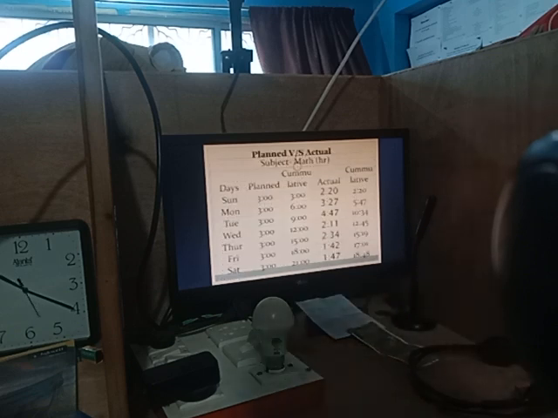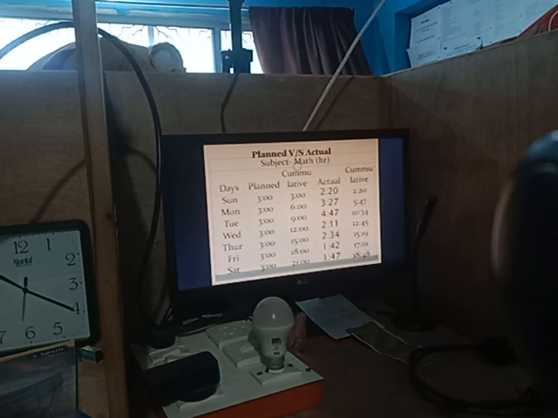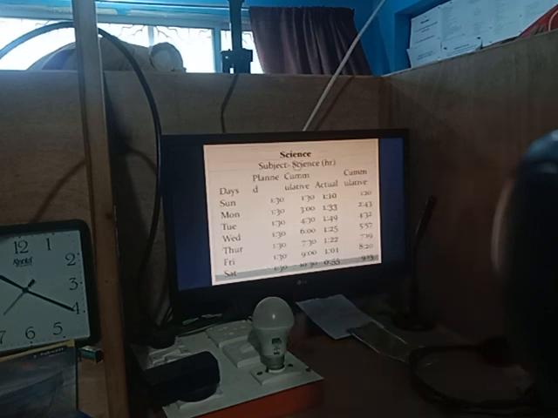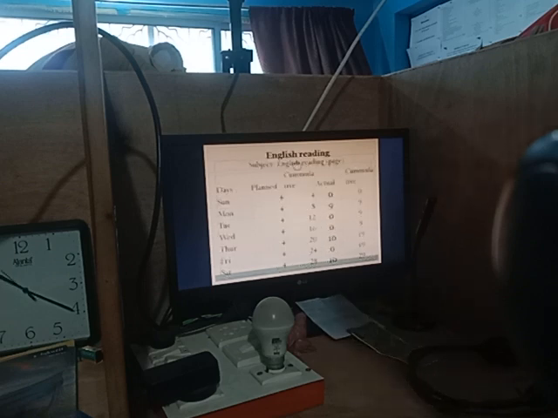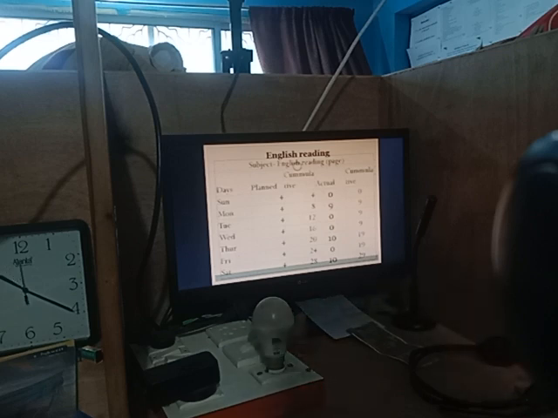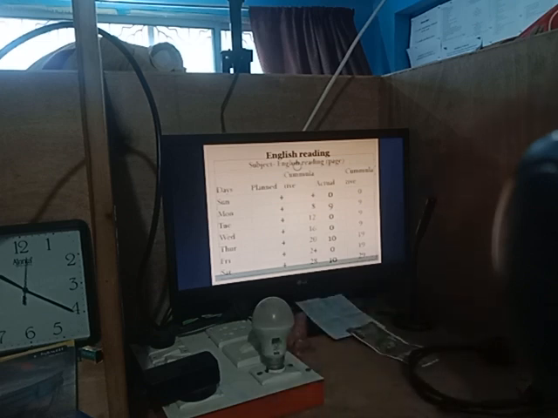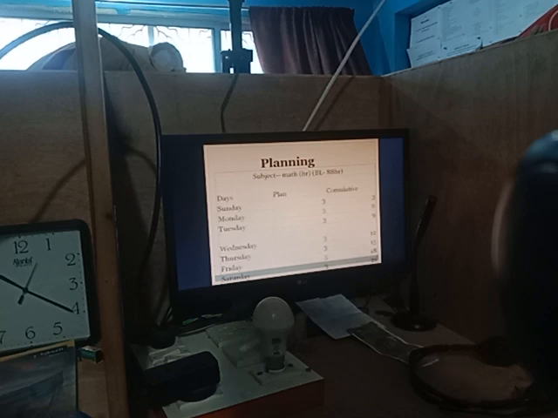Plan versus actual. In math, I had to do 21 hours this whole week, but I did only 18 hours 48 minutes. In science, I had to do 10 hours 30 minutes this whole week, but I did only 9 hours 50 minutes. I improved and did better than last week. In English reading, I had to do 28 pages per day, and I did 29 pages. And now the planning for next week.